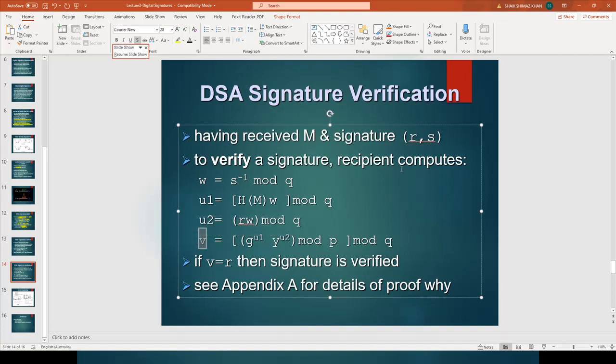V is compared with R, or I can say R dash or anything like that. So this result is compared with the R which is received from the sender. If they are matching, that means the signature is valid. If they are not matching, the signature is not valid. This is how the digital signature is verified.